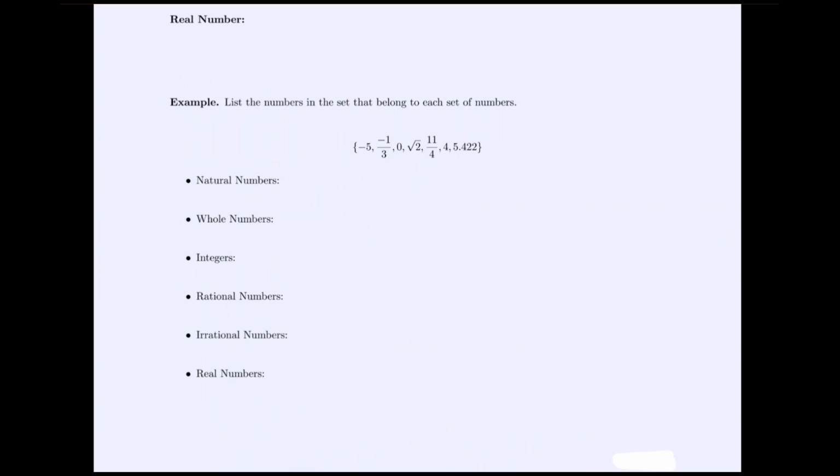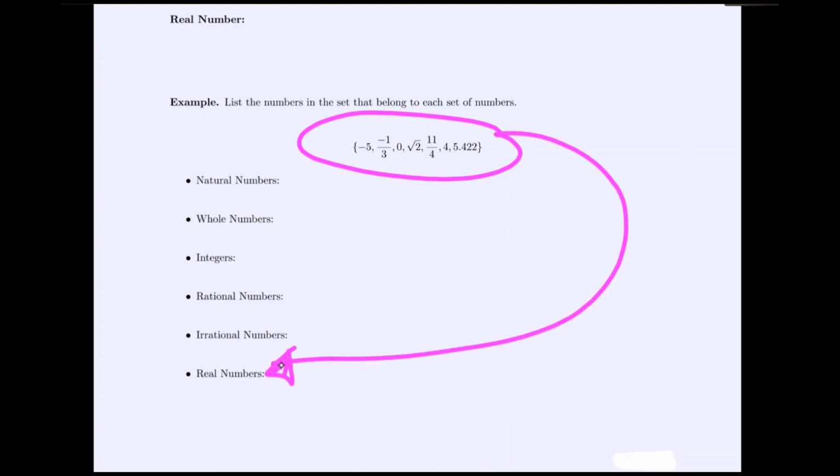So one type of example that we might see is we'll be given a list of numbers, and we want to match them into every category that they belong. So for instance, in our class, we know every number is a real number. So we're just going to first copy down the set in the category of real numbers. And then once we get that written in the real numbers, we can break things down further if necessary.